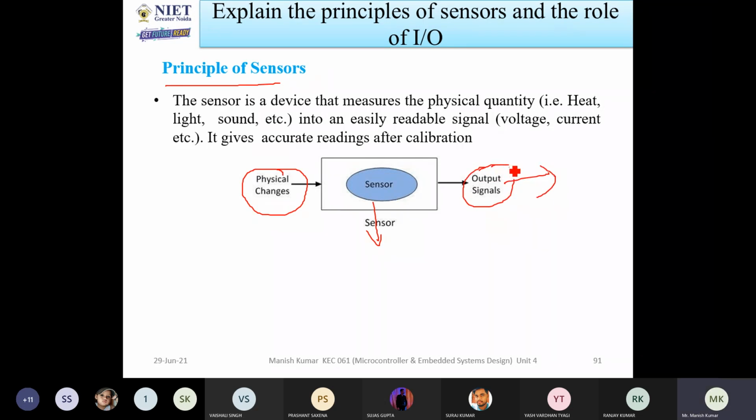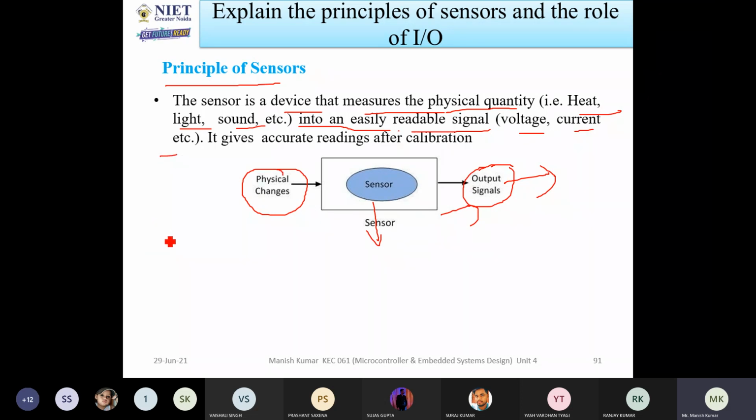If a microcontroller is there, you can feed it to the microcontroller. If a processor is there, you can feed it to the processor. It will convert it into output signals. This is the role of sensors. The sensor is a device that measures a physical quantity like heat, light, sound, into readable signals, voltage, current, etc.